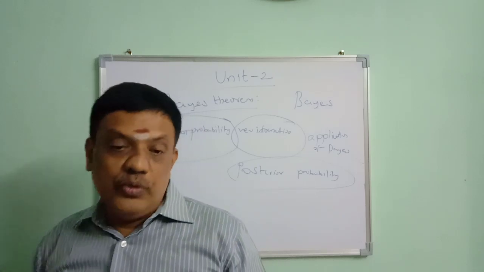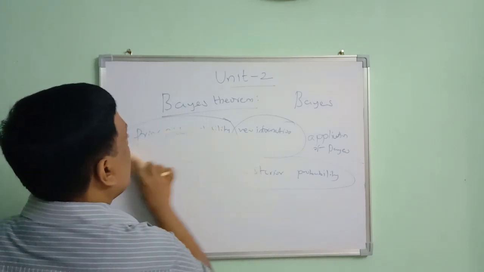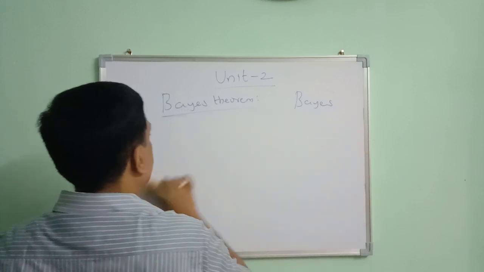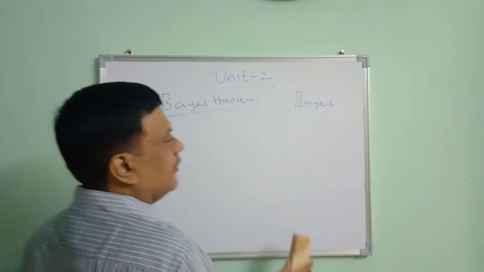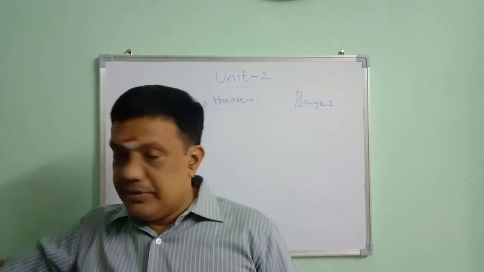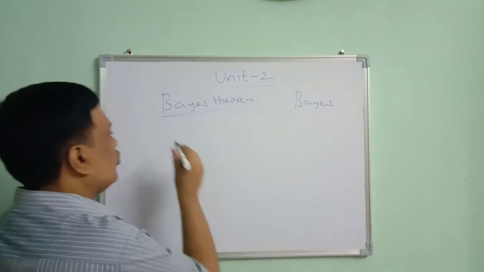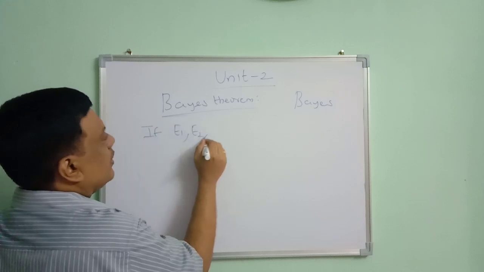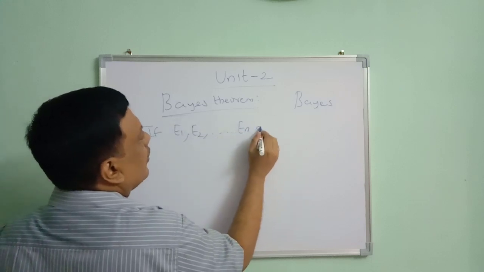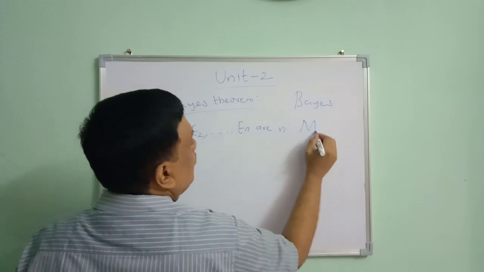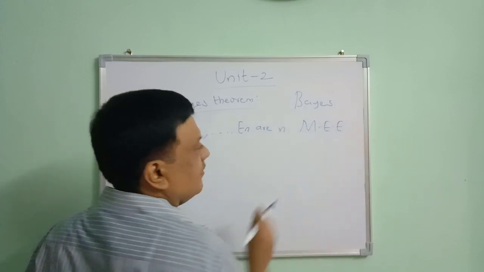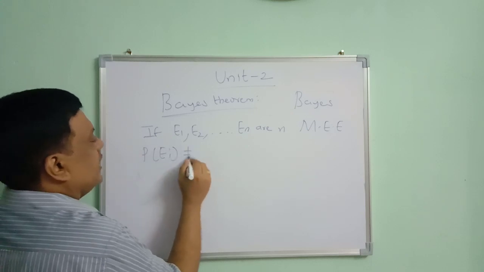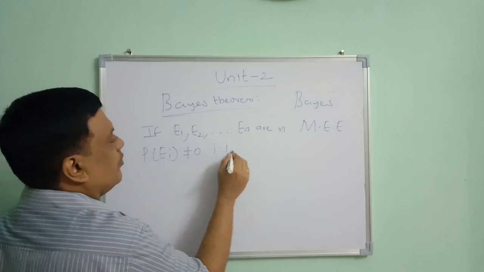Now we are going to give the statement of Bayes theorem, an important concept in probability, with which we get the posterior probability. There are n mutually exclusive events, E1, E2 up to En, and the probability of each and every event is not equal to 0, for i varying from 1 to n.